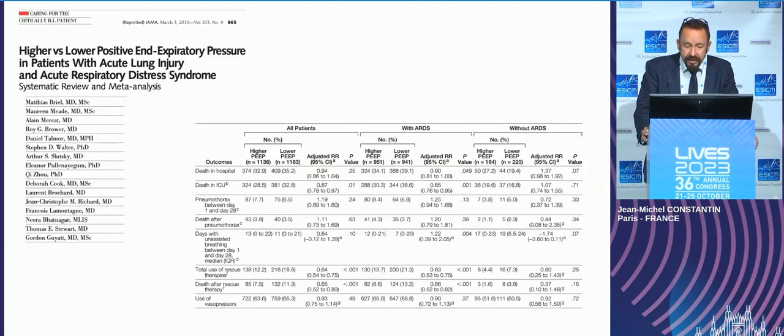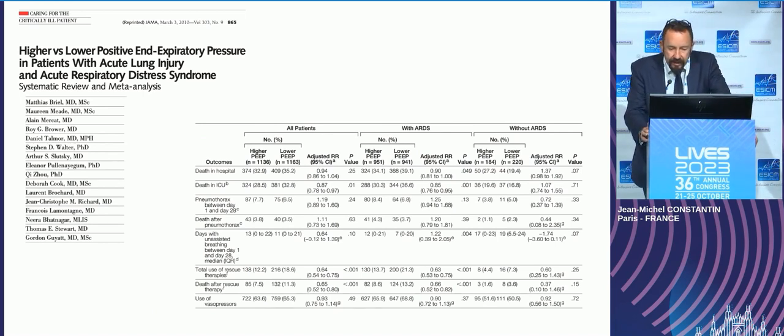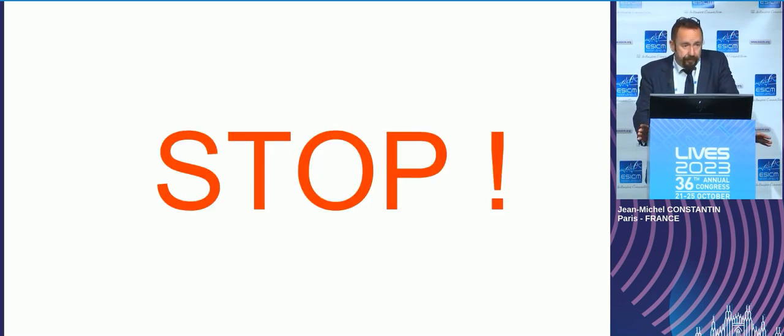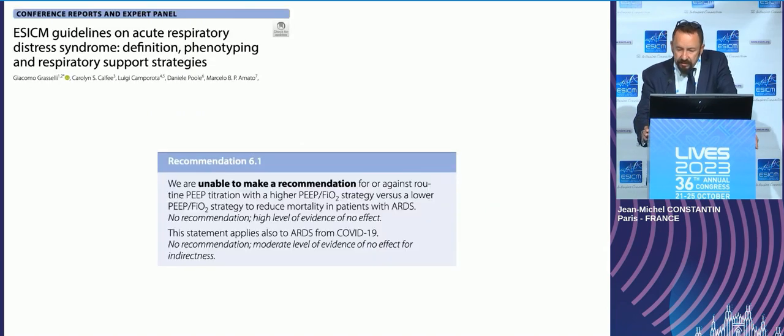But putting all these results together, there are quite no changes in the outcome according to the PEEP setting in severe ARDS patients. So maybe we should stop the discussion about what randomized controlled trials give us as answer for PEEP setting and just agree with the guidelines, and say that we are not able to give recommendation according to evidence-based medicine for PEEP setting.